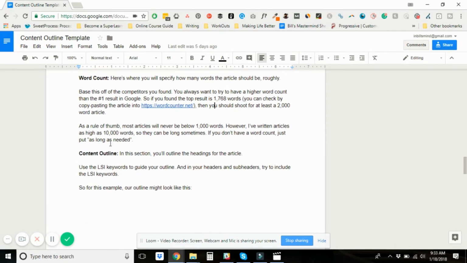article. And here, as a rule of thumb, most articles will never be below 1,000 words. However, I have written articles as high as 10,000 words, so sometimes they can be really, really long. If you don't have a word count, just put as long as needed. So word count, it'd be 2,000 words or as long as needed, or whatever that might be.